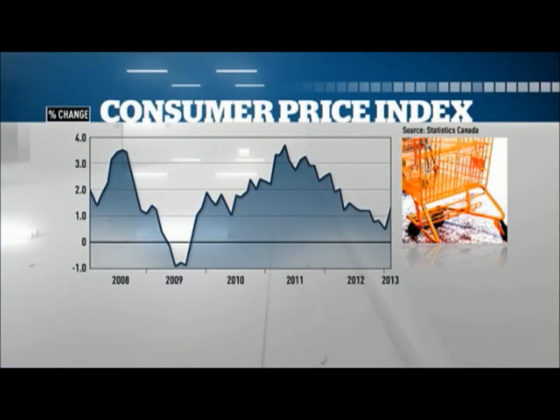in over 20 years since the tax was imposed back in 1991. Take a look at this overall chart, and it shows you the blip up towards the right of your screen, and that is a dramatic spike up. It's well off the over 3.5% back in 2011, 2010, and it's certainly not the depressionary spiral downwards, the deflation numbers that you saw there back in 2009. So at this point, it's good in the sense that the economy is growing, people are working, they've got more money to spend, but it's bad in the sense that it could be a foreteller of prices going up in the future, not just now.